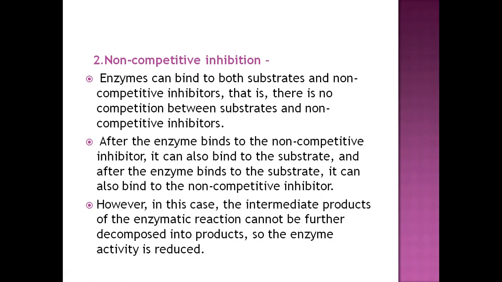So that enzyme will have another site. To that site, the non-competitive inhibitor will bind. And this type of enzymes are called allosteric enzymes. What is meant by allosteric enzymes? The enzymes which have another site rather than the active site of an enzyme. So they will have another site. To that site, this inhibitor molecule will bind.